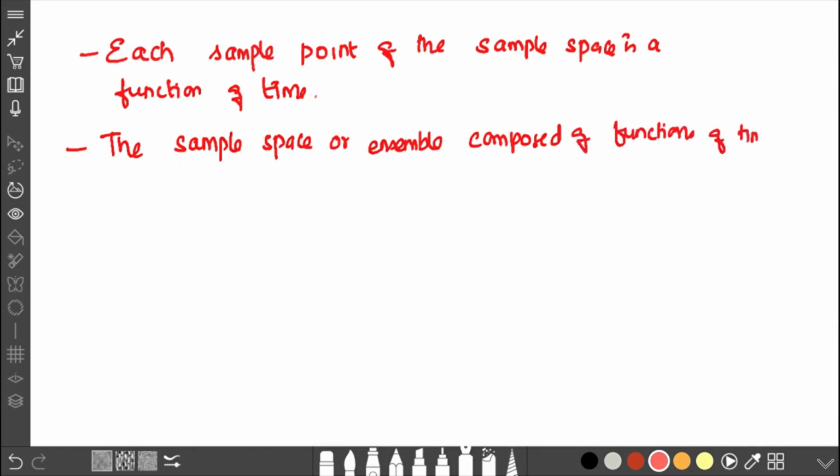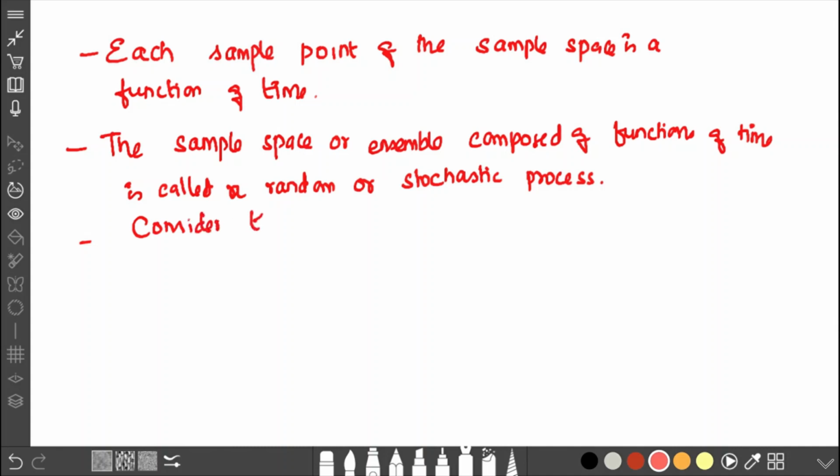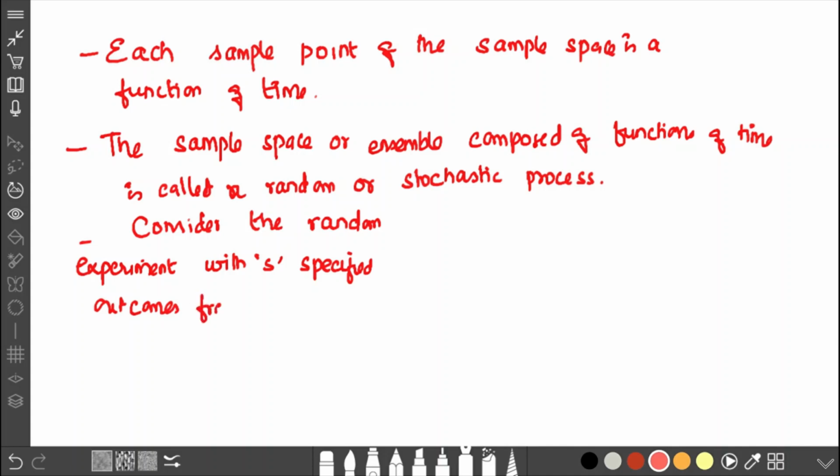In a sample space, there are a lot of sample points occurring. Those sample points are dependent on a functionality of time. The sample points contained in this sample space, which are functions of time, are called a random process or stochastic process.